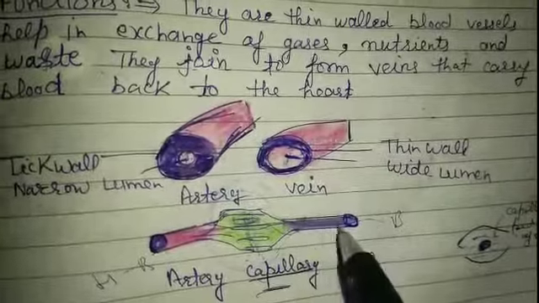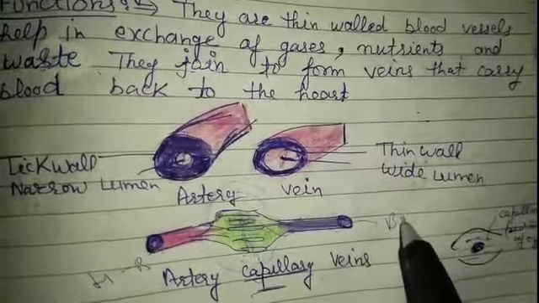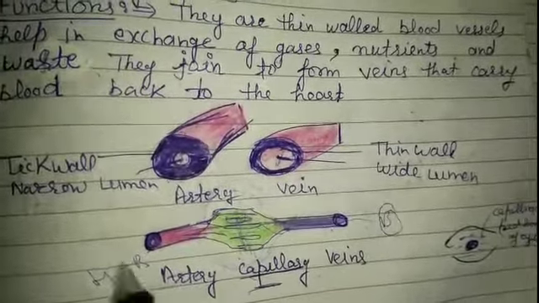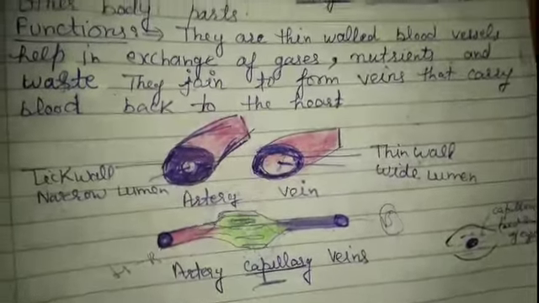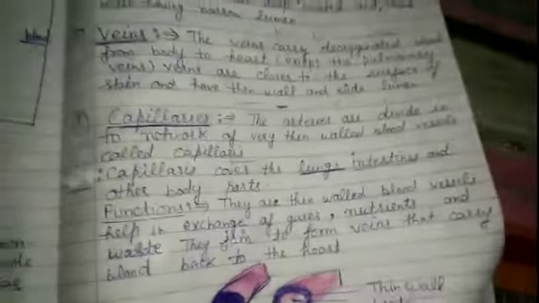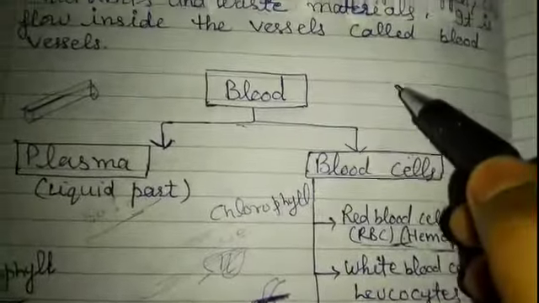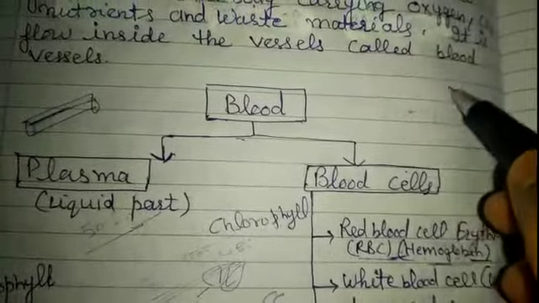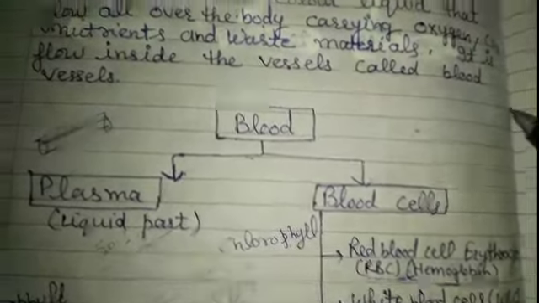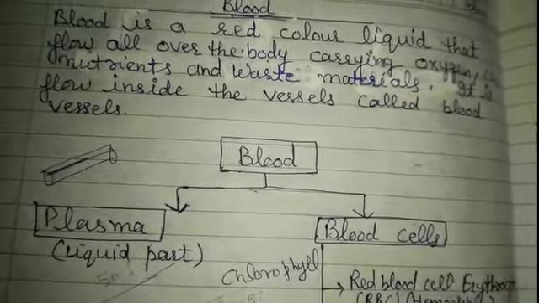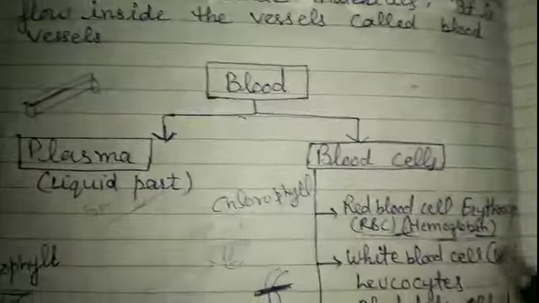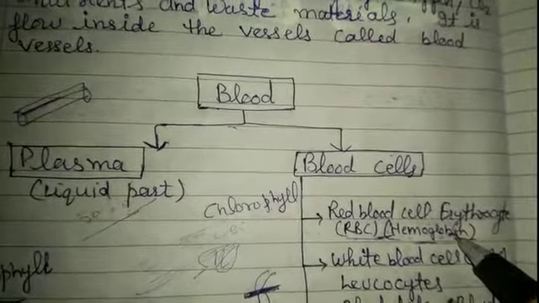Capillaries join to form veins. Veins conduct the blood from the body to the heart. So this is all about the blood vessels. Now the next component of the circulatory system is blood. So students, blood is a red colored substance which flows inside the blood vessels. Blood is red in color due to the presence of hemoglobin pigment.